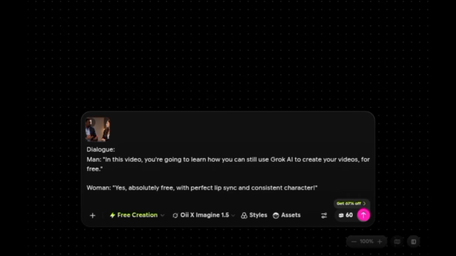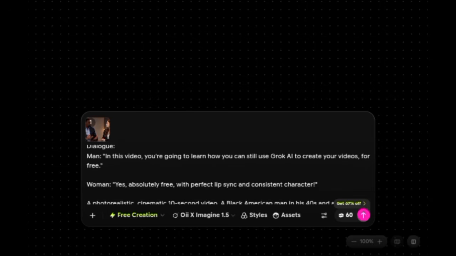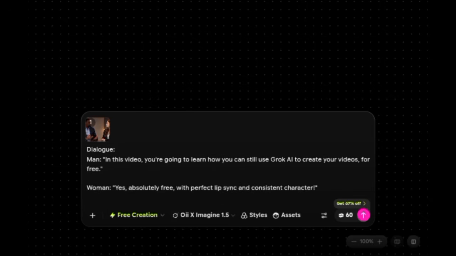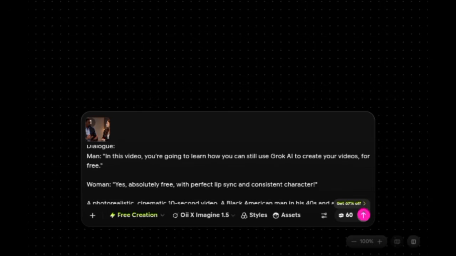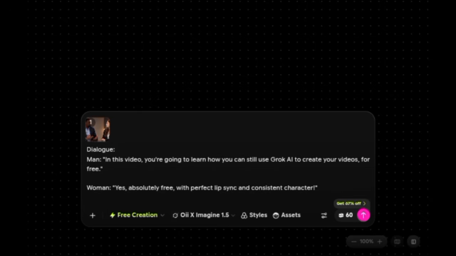Once you've added that, now if you notice something, immediately I click on that Grok AI model, it indicated free creation. It means once you are using that Grok AI model, which is Oi X Imagine 1.5, it is going to be free. If you use any other model, they are going to demand you to pay for it. So be careful. Make sure you are using the Grok model when you want to create your video. I don't want to hear I tried to create, it's not working. It is because you are using a different model. Make sure you are using the Grok AI model, because that is where you can get to create your video for free. It is actually free and you can see it yourself. Free creation, and you are going to watch me creating this video for free.